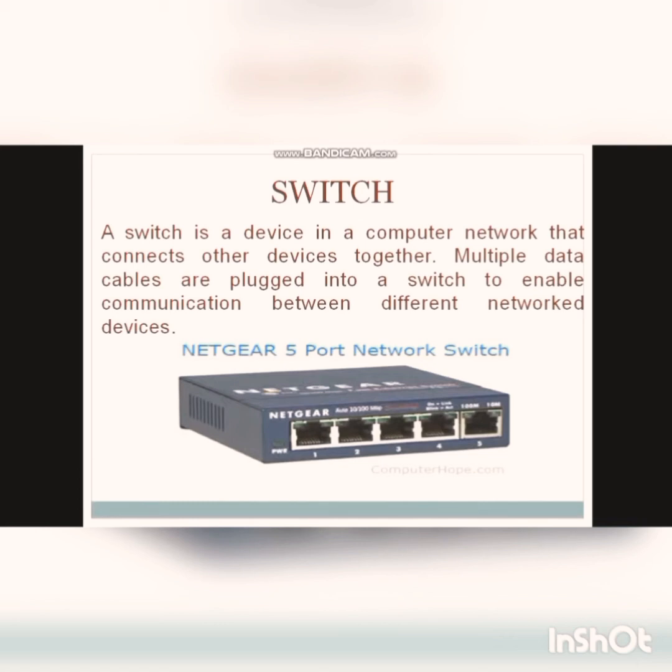Unlike the hub, a switch sends the data signals to a particular or desired device rather than sending them to all. One major difference between switch and hub is that a hub sends the data to all the devices that are connected in the network, and the particular device that needs it receives the data. But a switch sends the data only to a particular device. It doesn't send the data to all the devices connected in the network.